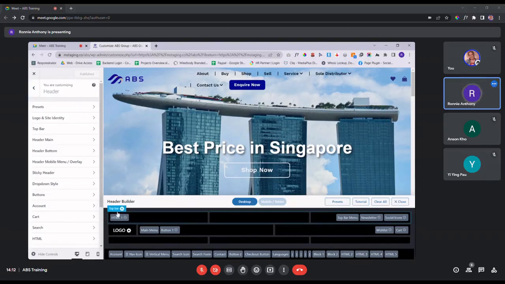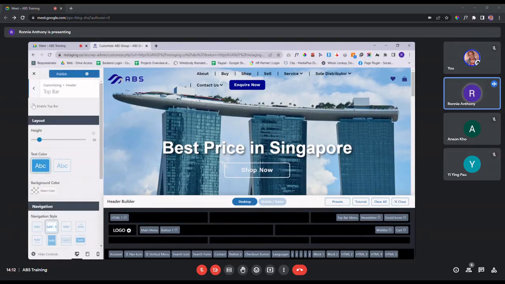Or another way is when you click on this gear icon, you can see this one is not enabled. Yeah. So what are the things that you can do for this portion? First, you can rearrange the different elements. So for example, you want to move this button. Do take note that because we're opening up this control panel, that's why the header looks a bit off. So when I close down this panel and this setting, it will look like the normal arrangement as what you saw earlier.